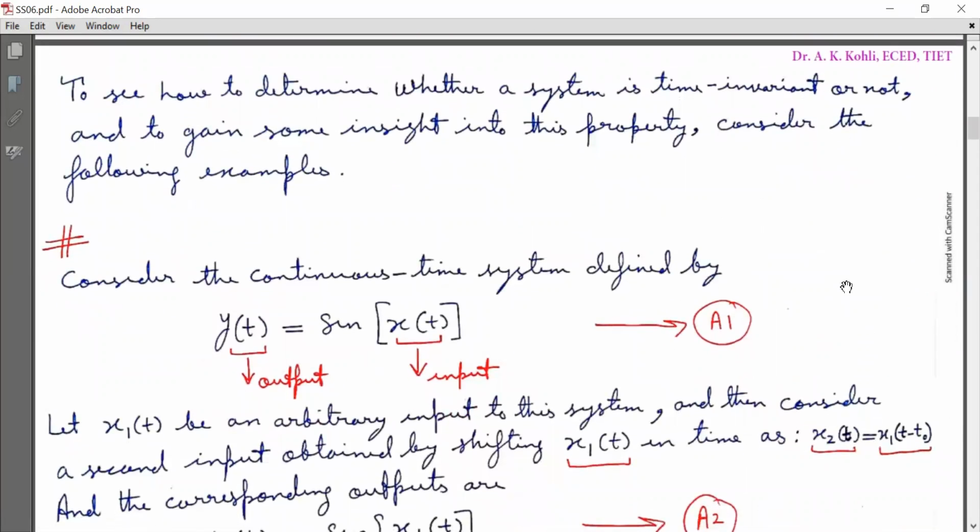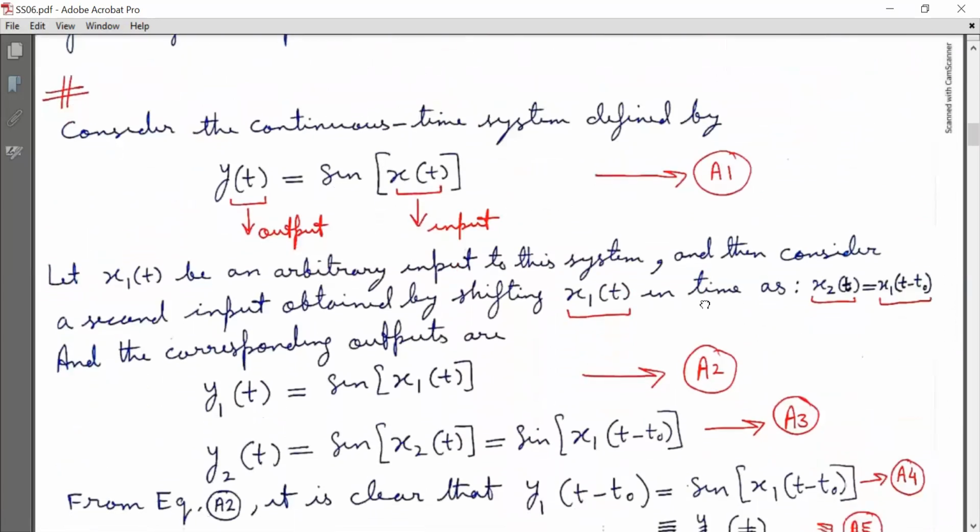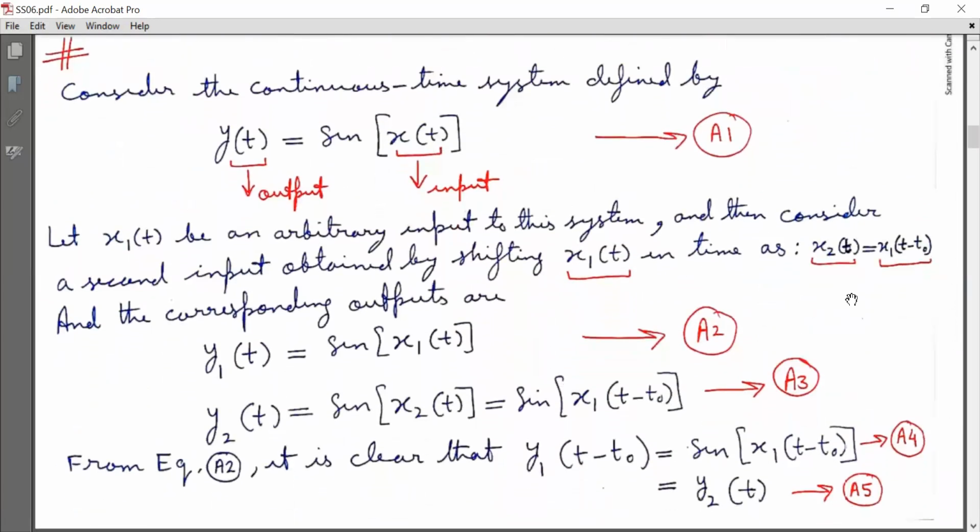To see how to determine whether a system is time invariant or not, and to gain some insight into this property, consider the following examples. Consider the continuous time system defined by y(t) equals sine of x(t), mark it as equation A1.